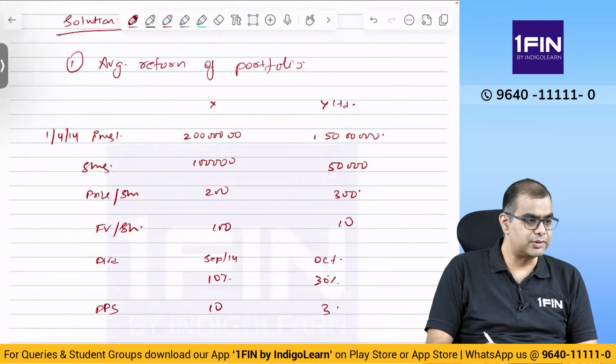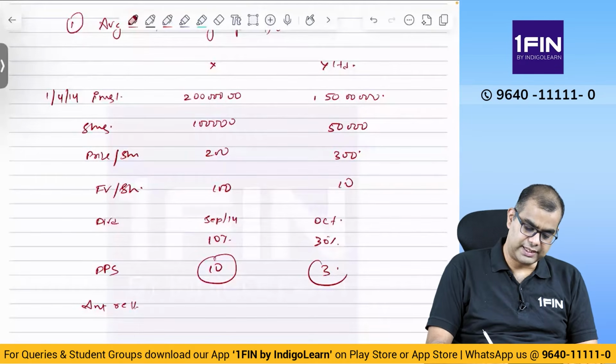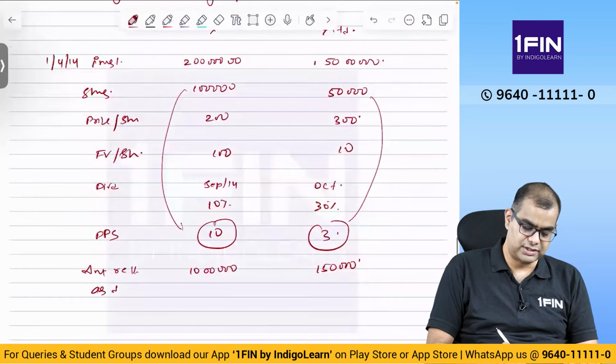Okay, this is dividend per share. Amount received is how much? You multiply the 10 and 3 with the number of shares. Correct? So 10 into 1 lakh is 10 lakhs. Then 3 into 50,000 is 1,50,000. Okay, amount received as dividend.